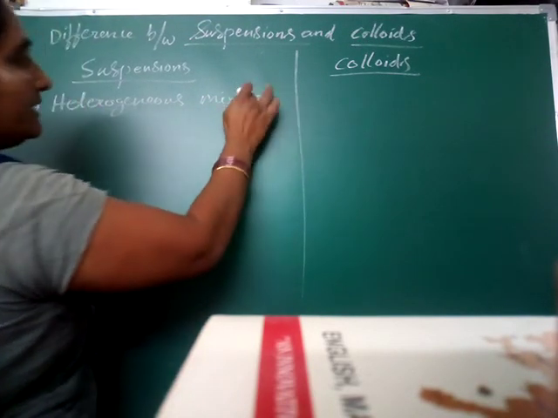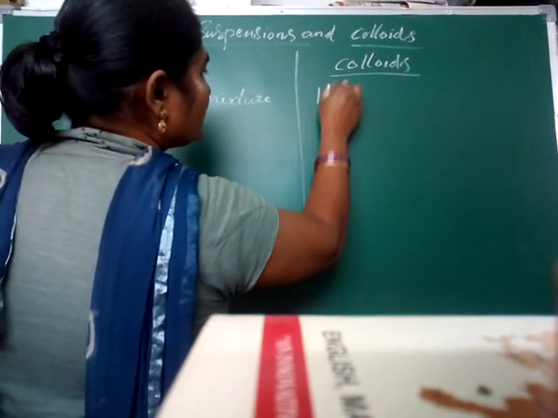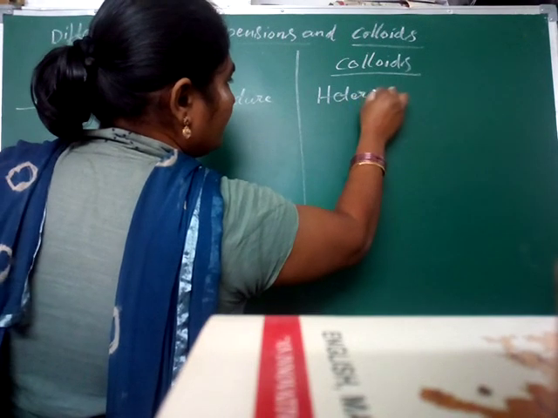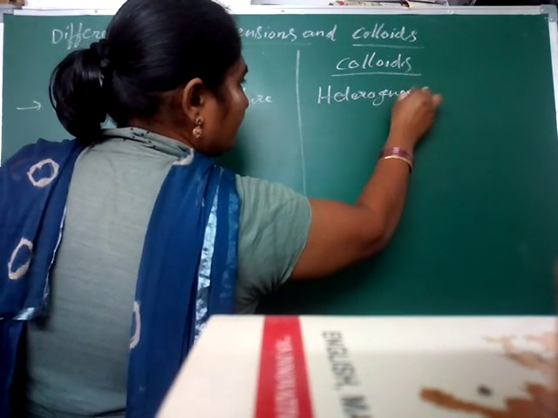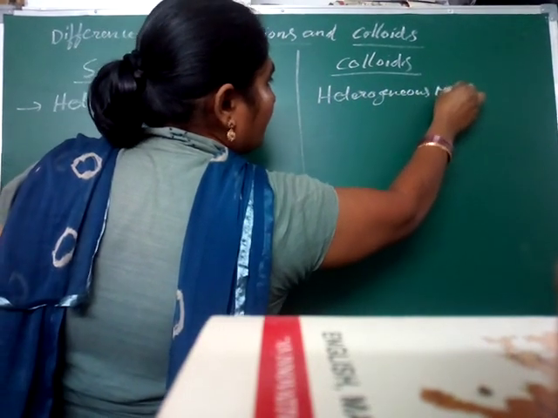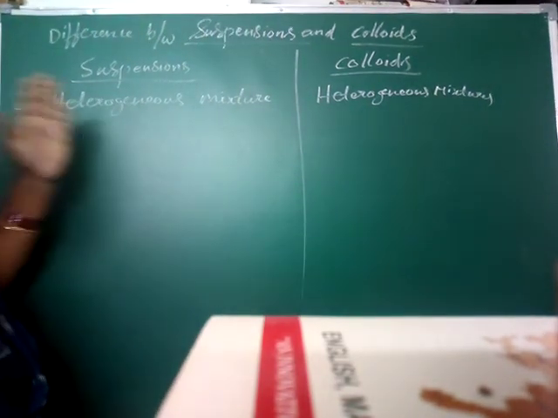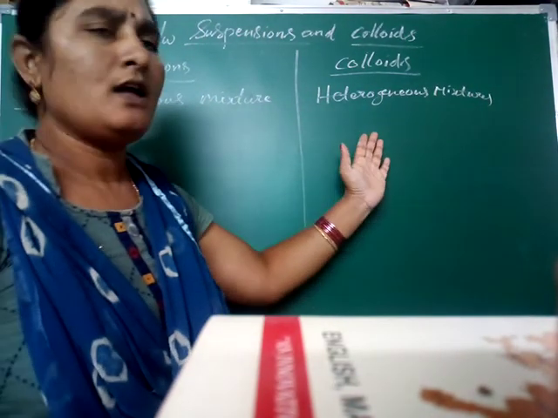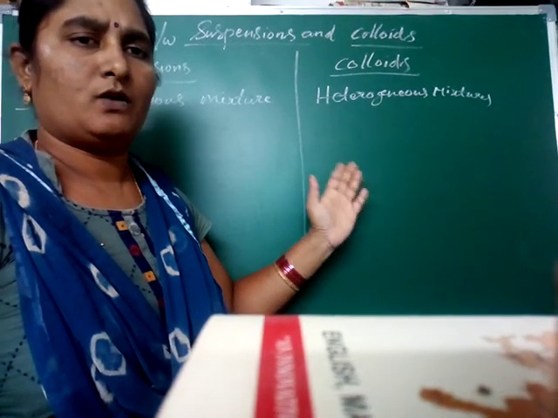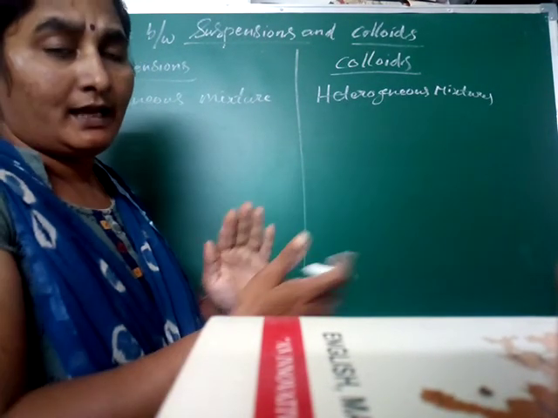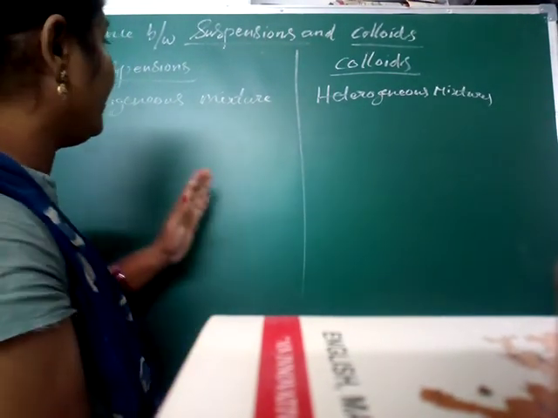These are heterogeneous mixtures. These are also heterogeneous mixtures only. Look, we discussed that before. This is also heterogeneous. Colloids are also heterogeneous mixtures. Madam, is there any difference?